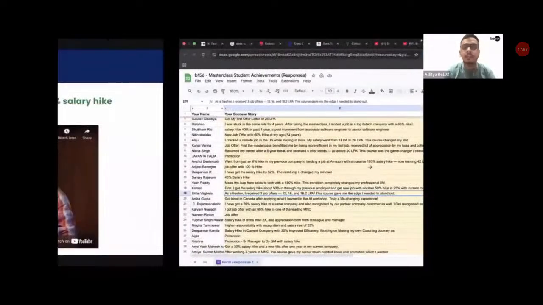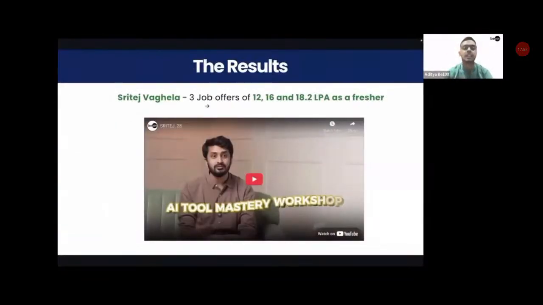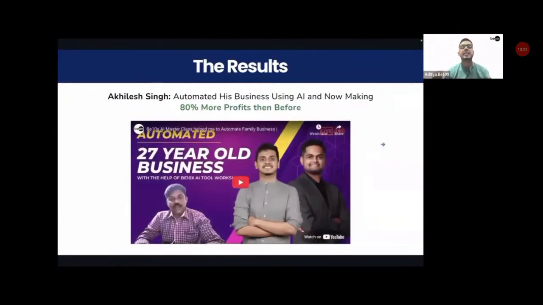Then we have Shtitej Vagela, who got 3 job offers. I think I have him as well. Shtitej Vagela got 3 job offers of 12 LPA, 16 LPA, and 18.2 LPA as a fresher. Then Akhilesh Singh automated his business using AI and is now making 80% more profits than before.